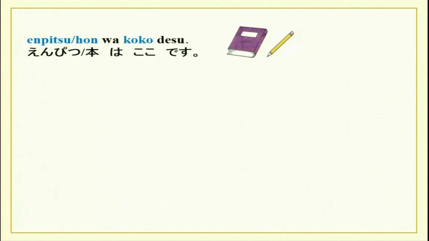Now, enpitsu or hon wa koko desu. So, what is the question? Enpitsu wa doko desu ka? Or hon wa doko desu ka? Hon wa koko desu. Or you can also say hon wa soko desu if you are far away from the book. Enpitsu wa koko desu or enpitsu wa soko desu if you are far away from the object.